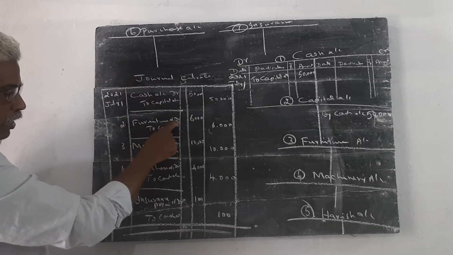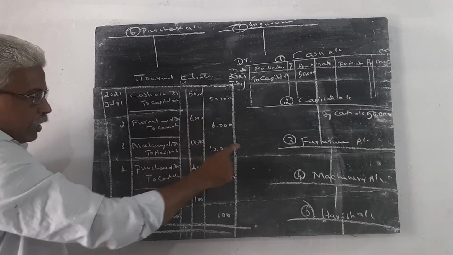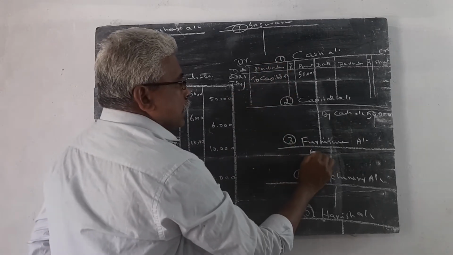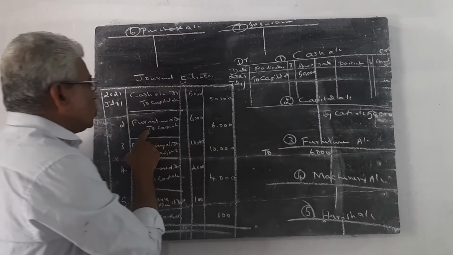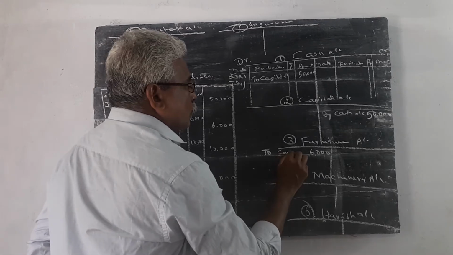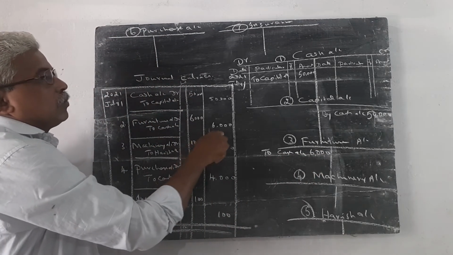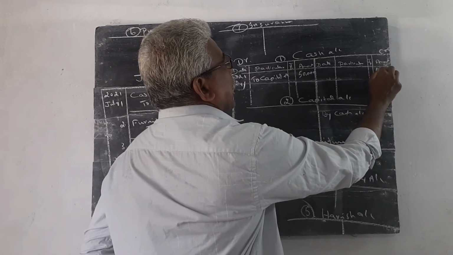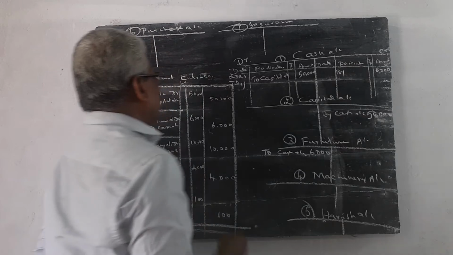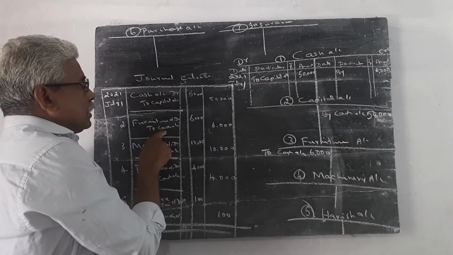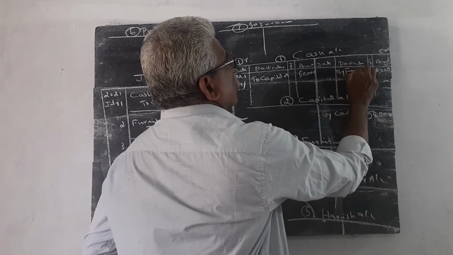The furniture account is debited with 6,000, in the debit column. Here on the debit side, this 6,000 is entered. The debit side starts with "To cash account." In the cash account, this 6,000 is entered on the credit side. 6,000 by, we never use the word cash. Instead of cash, we write furniture. By furniture.